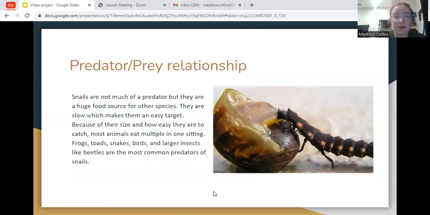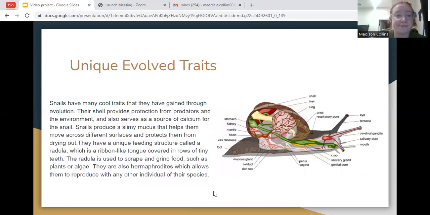Predator and prey relationship. Snails are not much of a predator because they are very slow and obviously not super big. But they are a huge food source for other species. They are slow, which makes them an easy target. And because of their size and how easy they are to catch, most animals eat multiple in one sitting. Frogs, toads, snakes, birds, and larger insects like beetles are the most common predator of this snail.